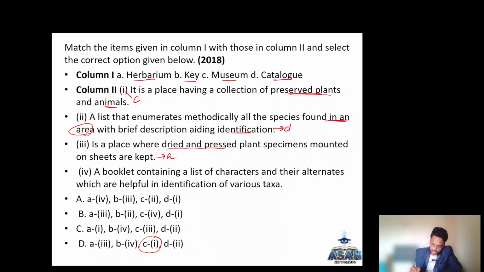So 3 is A. Then a booklet containing a list of characters and their alternatives which help in identification of various taxa. So if any taxon you have to identify and differentiate, it is a key. So the key is for B. Okay. So the answer is D here.